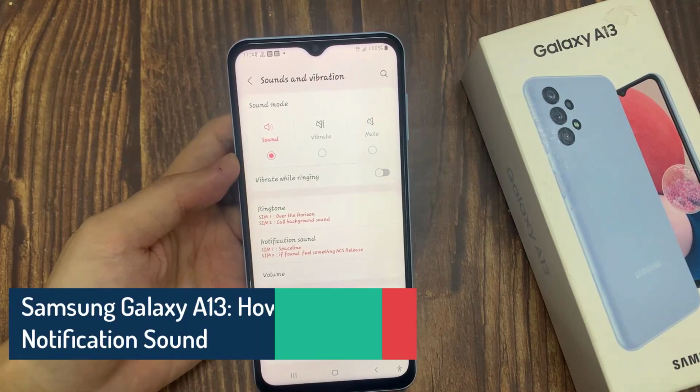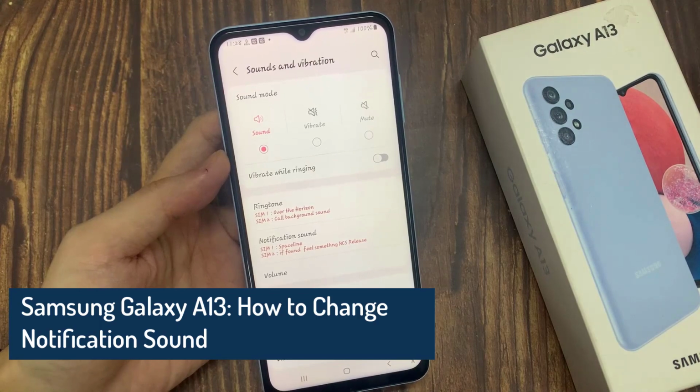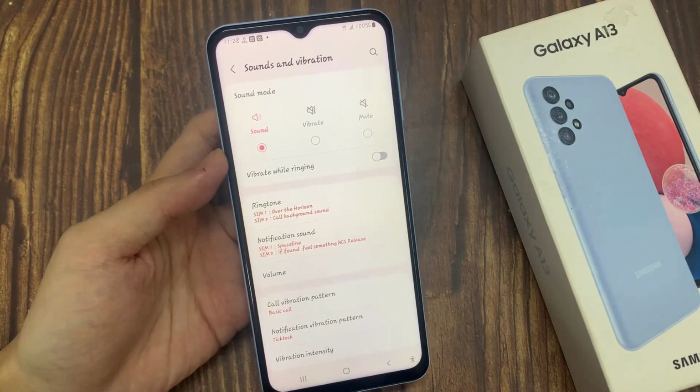Hi everyone. In this video, we're going to take a look at how you can change the notification sound on the Samsung Galaxy A13.